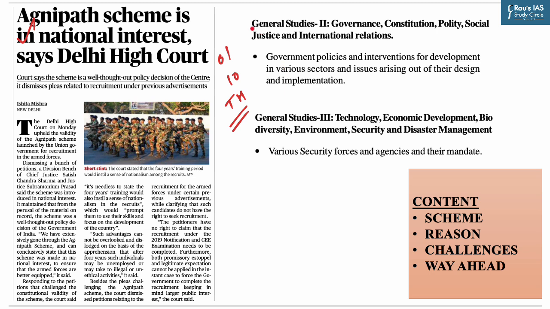Now, if you look into the General Studies Paper 2 syllabus, government policies and interventions for development in various sectors and issues arising out of their design and implementation has been mentioned. And this news directly relates with the defense sector. Furthermore, in GS Paper 3 syllabus, various security forces and agencies and their mandate has been mentioned.